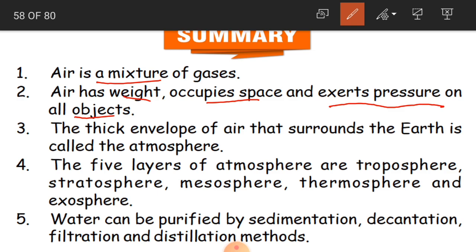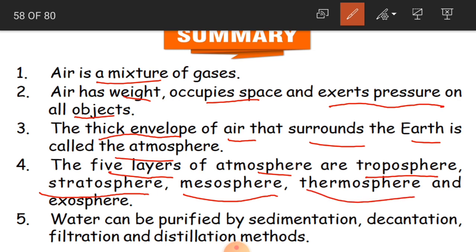Clear? And the third point is the thick envelope of air that surrounds the earth is called atmosphere. And the fourth one, what are the 5 layers we have learned? The 5 layers of atmosphere are troposphere, stratosphere, mesosphere, thermosphere and exosphere.